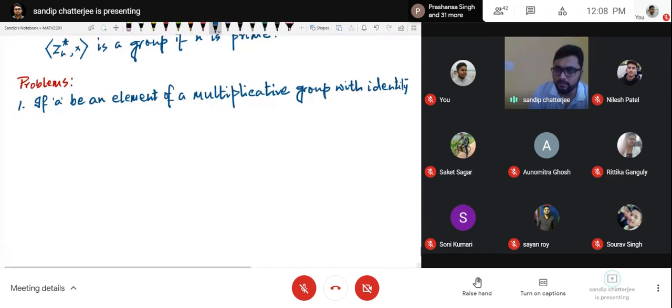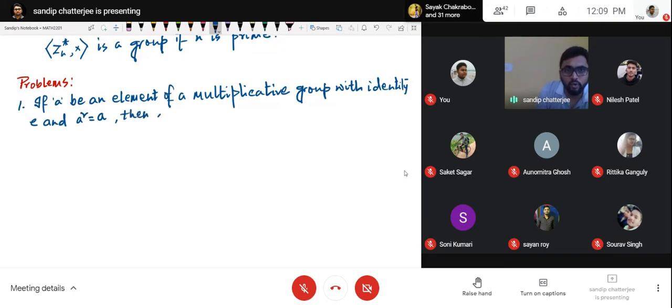Okay, so the question is, if A be an element of a multiplicative group with identity element E and A square equal to A, then show that A equal to E. That is a problem. So let us solve it.